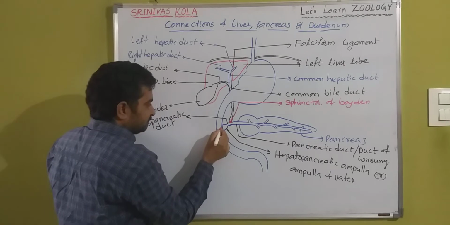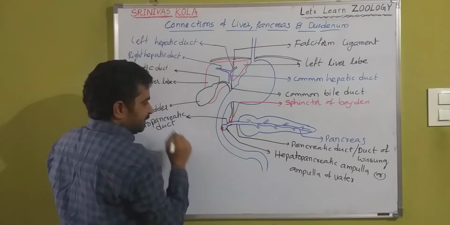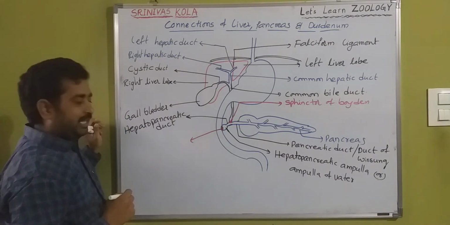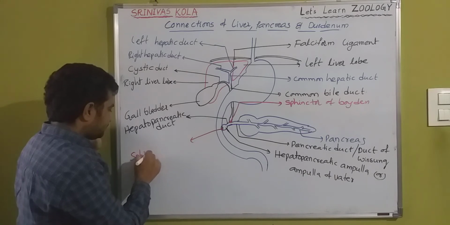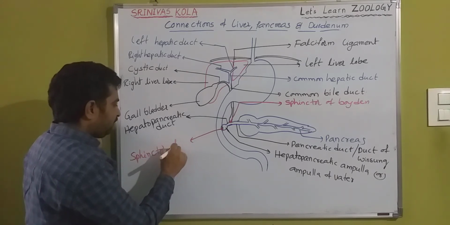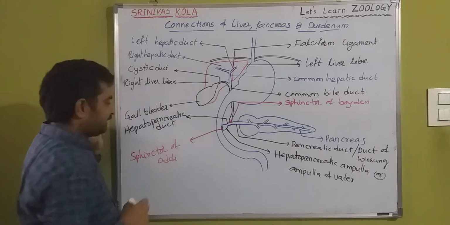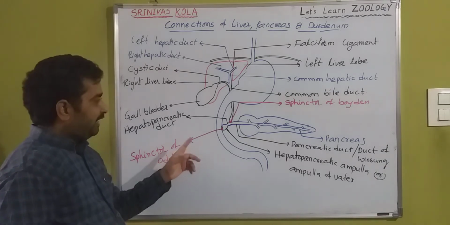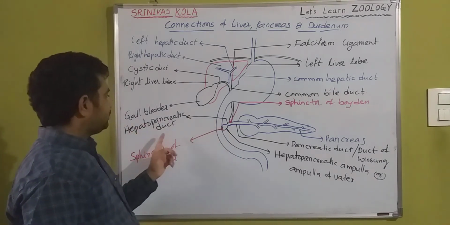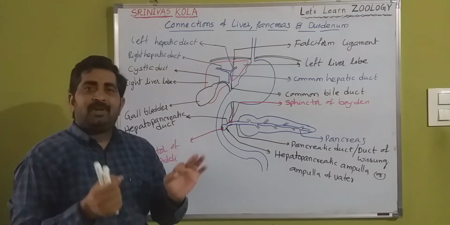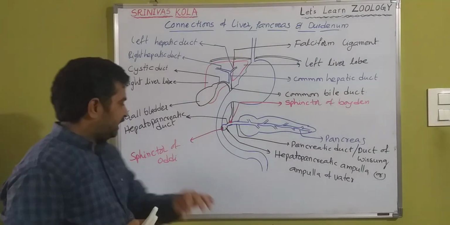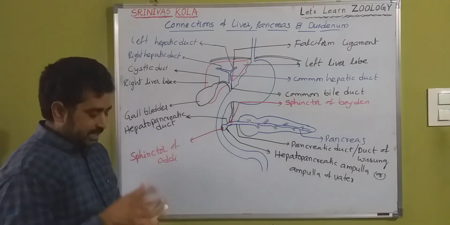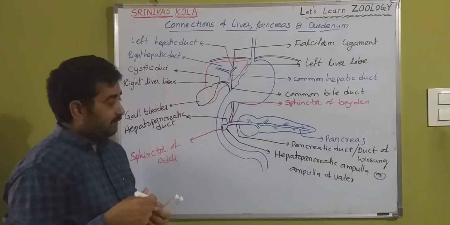There is a special sphincter. That sphincter is called the sphincter of Oddi. Sphincter of Oddi, where the hepatopancreatic duct opens into the duodenum. That is, the opening of the hepatopancreatic duct is guarded by a sphincter called the sphincter of Oddi. Okay, and one more duct that is very, very important.